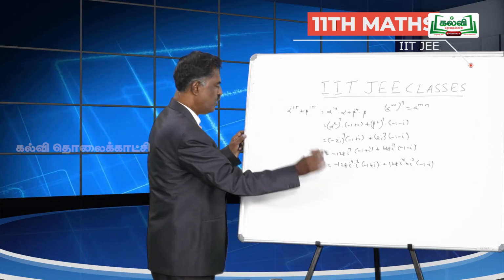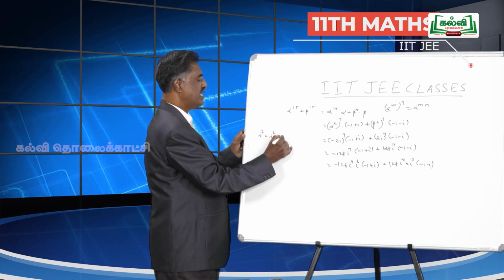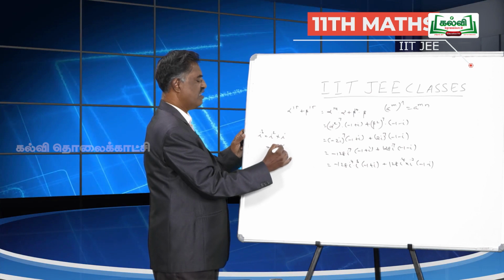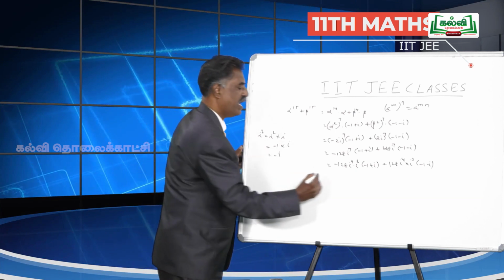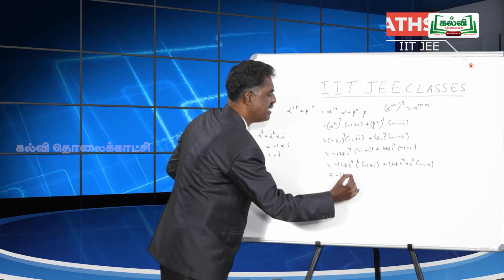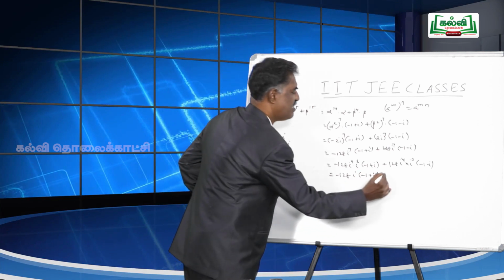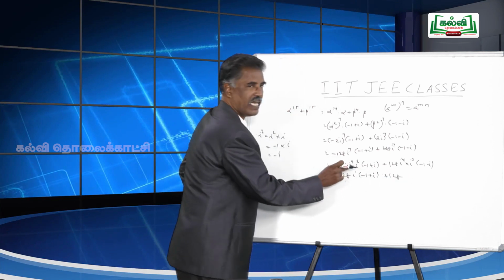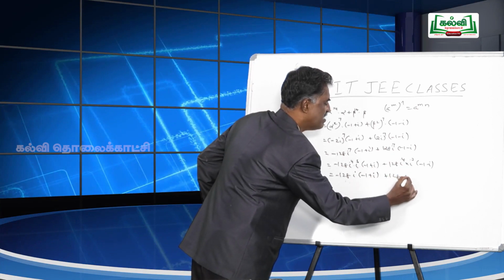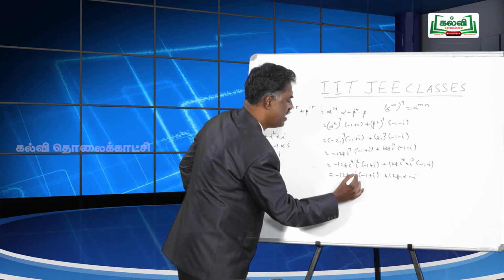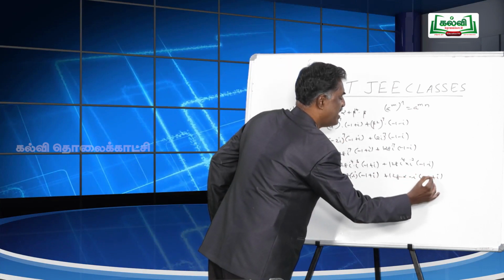So, i cube can be written i square into i, i square is minus 1, so minus 1 into i becomes minus i. So, minus 128 into minus i into (minus 1 plus i) plus 128, of course i power 4 becomes 1, 128 i cube is minus i, into (minus 1 minus i).